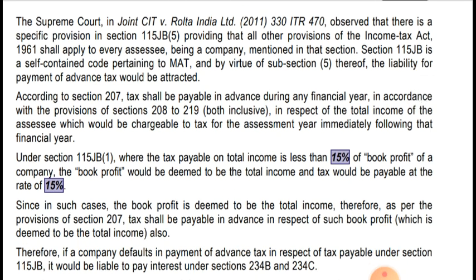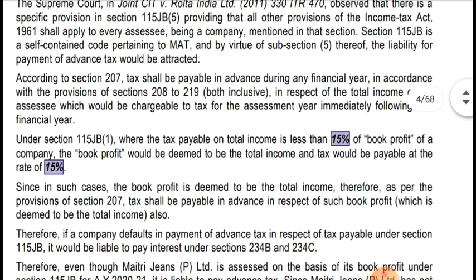Under section 115JB, where the tax payable on the total income is less than 15% of the book profit of the company, the book profit would be deemed to be total income and tax would be payable at the rate of 15%. As we have seen in the previous sum, if we compute 15% of book profit and it is higher than tax payable under normal provisions, then total income will be book profit and tax will be payable at the rate of 15% on that.